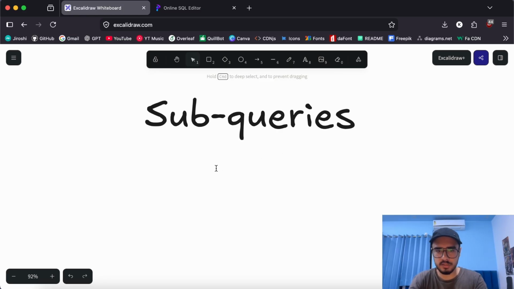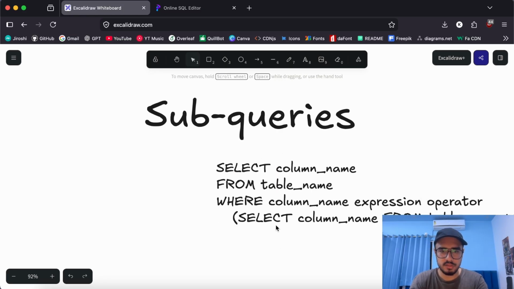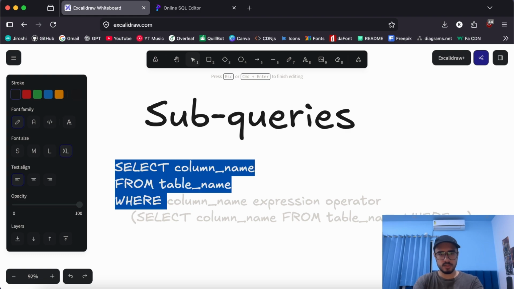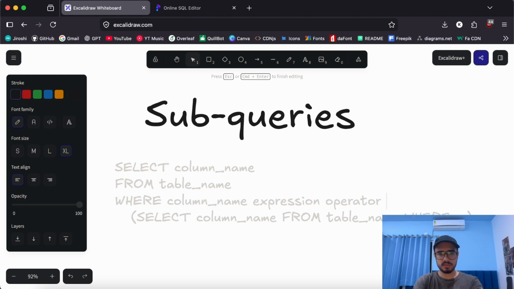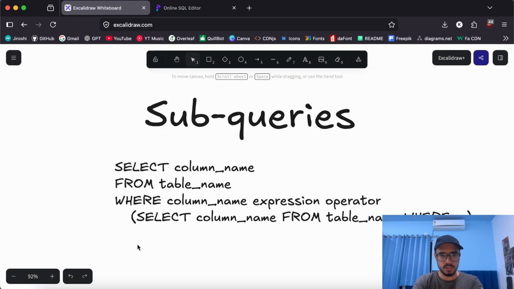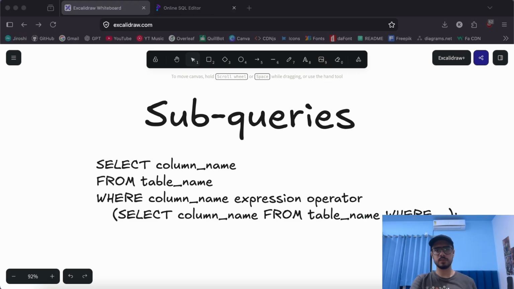If I take a reference example of syntax, this is somewhat how we write a particular subquery. We have a main query at the very top. This is our main query, and then we have a subquery just below it. This is the subquery. Now what's happening exactly here is that we are trying to select some column name from a table name where we have an expression. This is a column name, expression, operator, and operator should have a right operand as well, right? So in this case we have the subquery as the right operand itself. Now let's take some examples to understand subqueries even better.